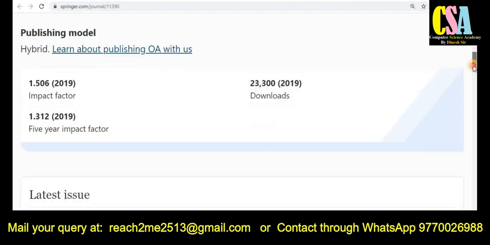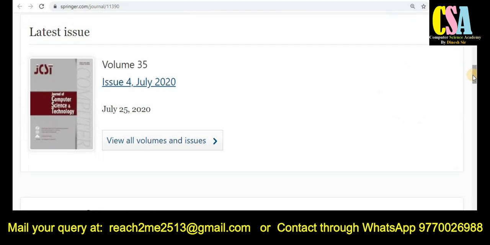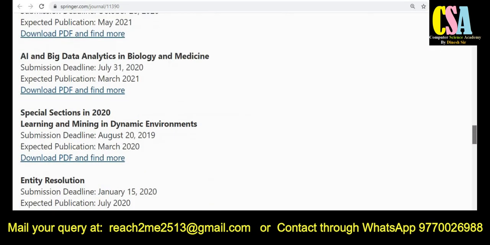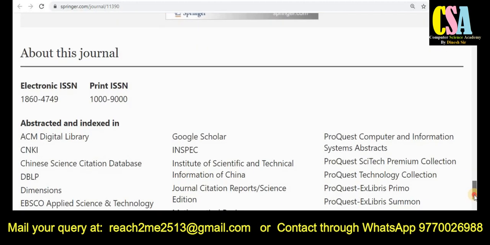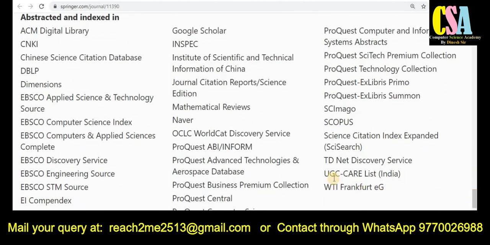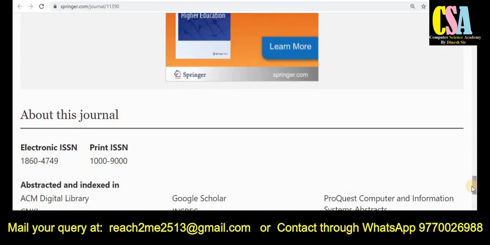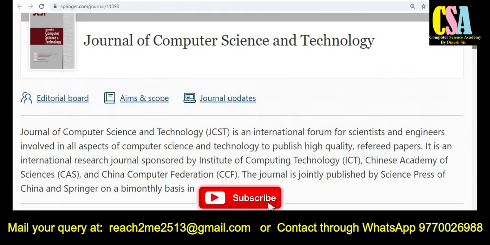So the chances in this research area are also good, and this journal comes under different abstracting and indexing. The indexing includes UGC listed, Scopus indexed, and SCI indexed, as we always prefer. Apart from this, there are many other indexing like DBLP and EBSCO. So grab this golden opportunity to publish your research paper. This journal is published in two categories: print version and online version. Really a very good platform to publish your research paper.